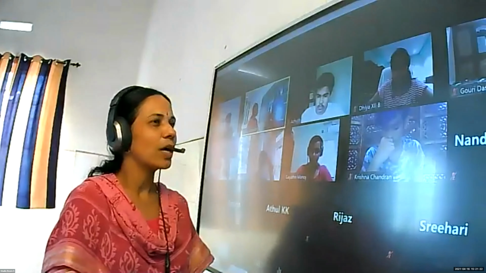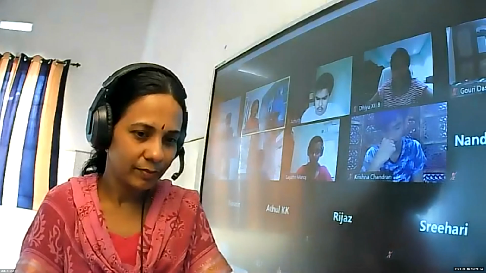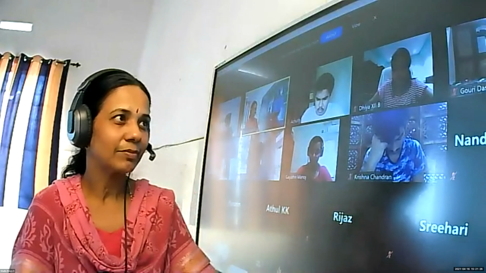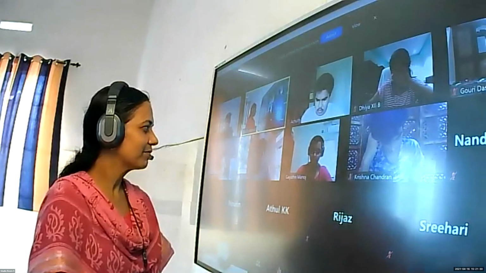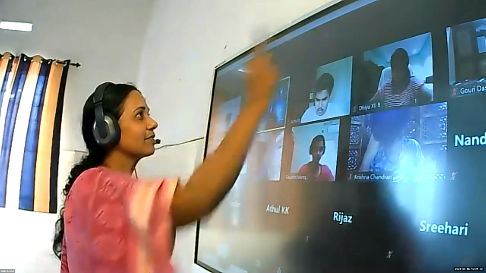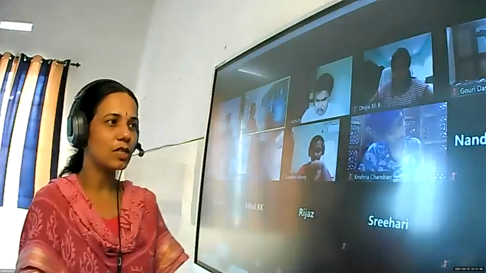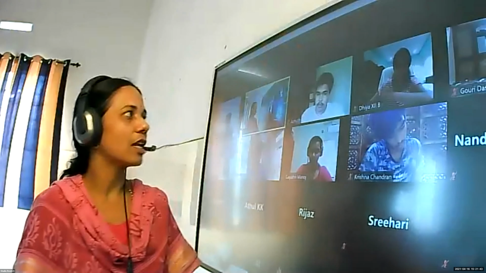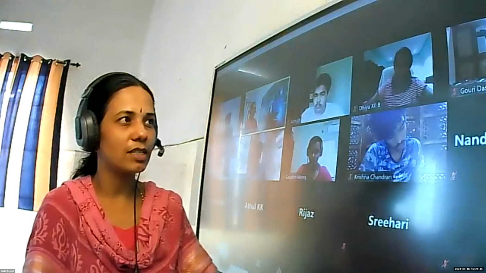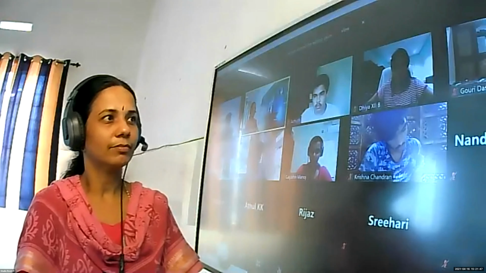What is a square matrix? When the number of rows is equal to the number of columns. A matrix in which the number of rows and columns are the same is called a square matrix.